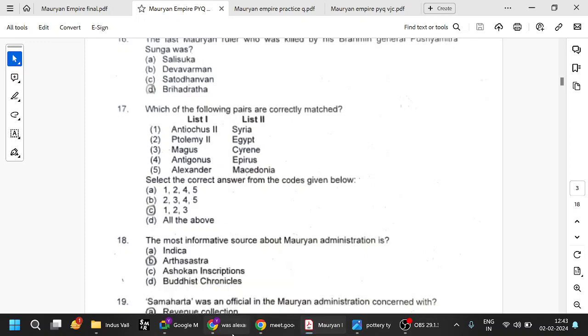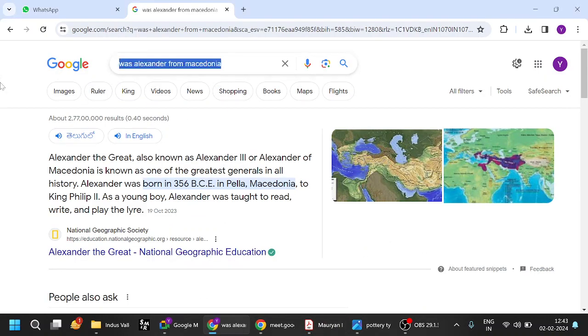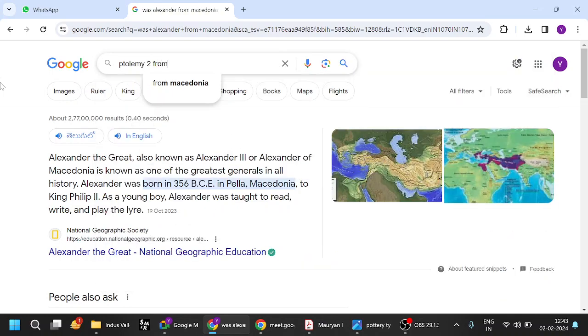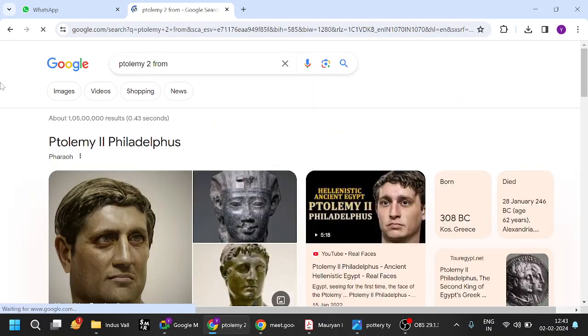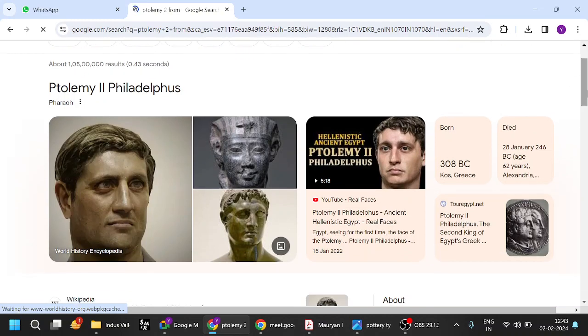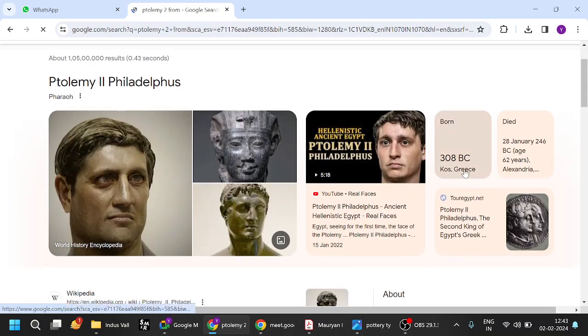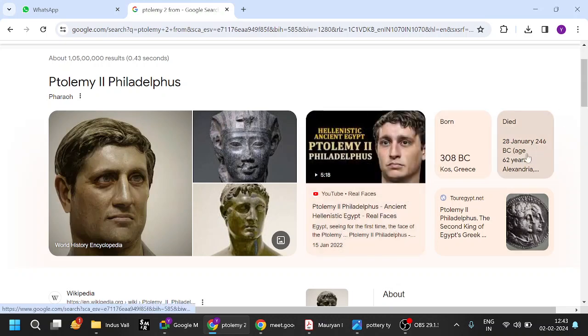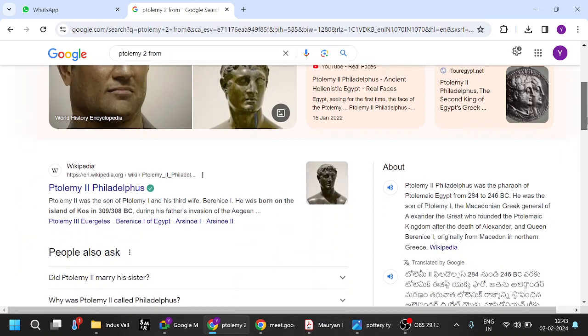Ptolemy 2 is from Egypt. Let us see. He was born in Greece. Ptolemy 2, ancient Hellenistic Egypt. Anyway, Ptolemy wrote about Alexander.